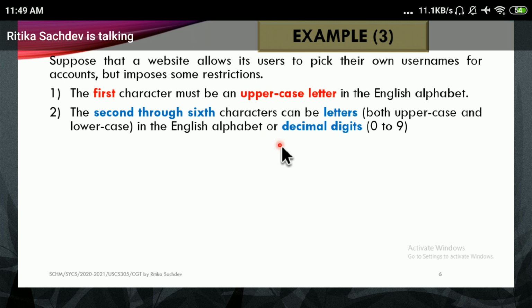Then it says, we are giving you the option to select from second to sixth character. These can be letters, that is uppercase or lowercase alphabets in English, capital ABCD or small ABCD, and along with that you can also include digits. So from second through sixth you can give any of these. Then the seventh position, we are not giving you any choice. It has to be only @ or dot.